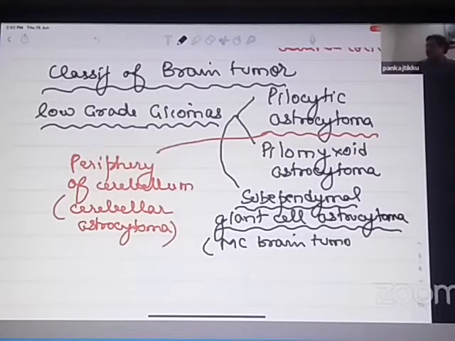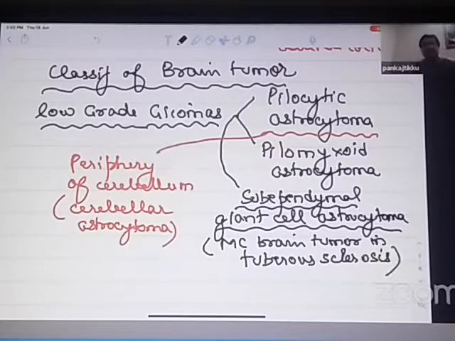seen in tuberous sclerosis. I have not told you about tuberous sclerosis because till now there has been no question asked in FMG. Plus these are slightly more complicated neurological disorders. Tuberous sclerosis, just remember, is a type of neurocutaneous disorder. Neurocutaneous means these are disorders in which there are different types of abnormalities on the skin plus abnormalities of the brain. You must have heard of neurofibromatosis. It's a type of neurocutaneous disorder. In the same group, you have a disorder known as tuberous sclerosis.